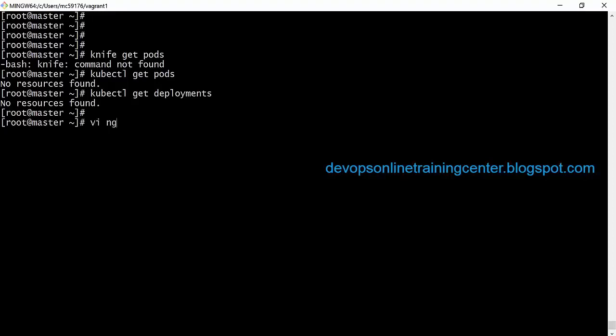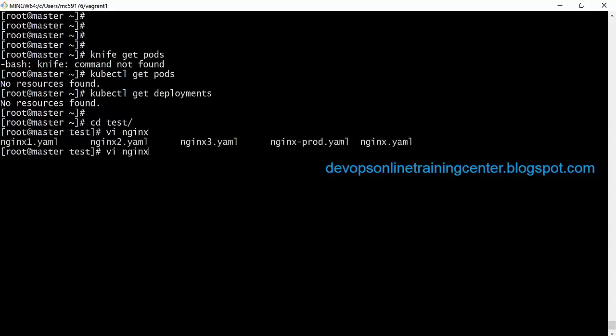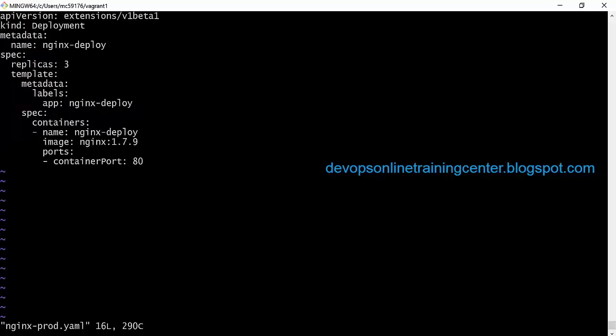Now in the YAML file, I created all my YAML files here. prod.yaml. Okay, so here I have created kind as a Deployment, and API version, instead of v1, I specified extensions/v1beta1. So this is the release, something like beta, alpha and all. There are releases of different Kubernetes, right? So this Deployment is available from this release, which is beta 1.